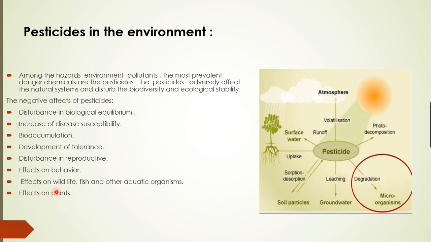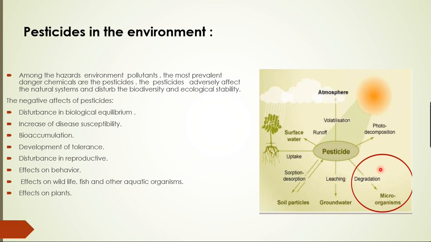Though wildlife is very far away from us, indirectly the pesticides are leached into the water systems, and from the water system they enter the wildlife system. So that's how these pesticides have very bad effects in our ecosystem or natural system. So obviously there is a need to study this.